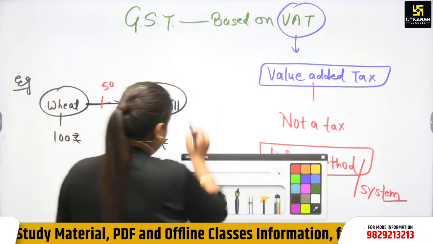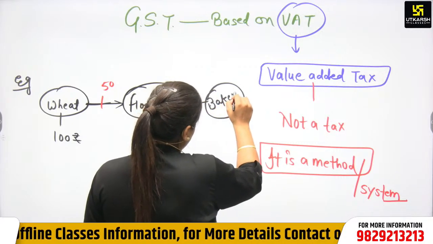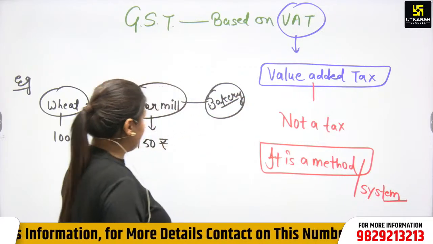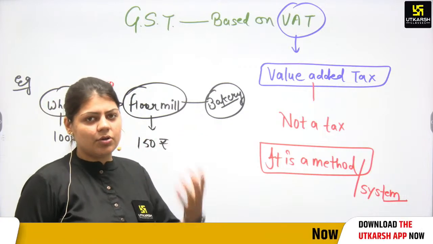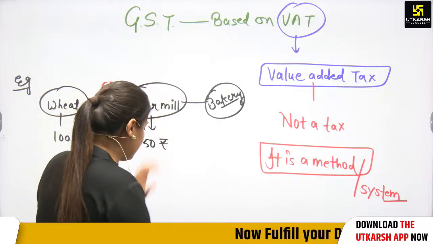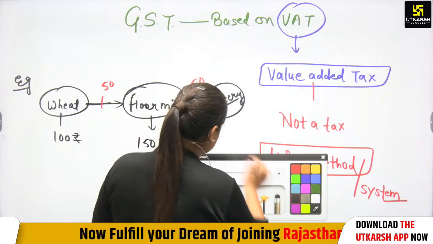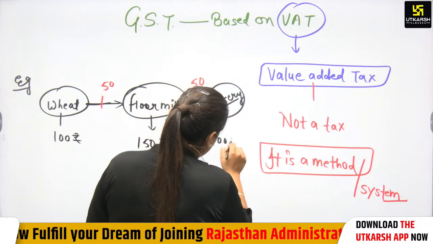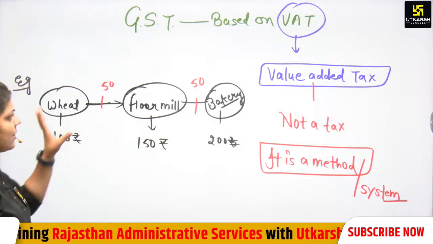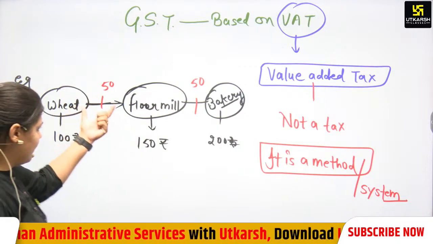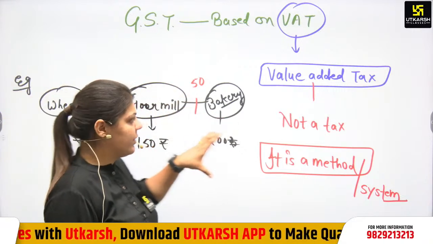Again it reaches the bakery, and bread is made from the flour. Yeast is used to make the bread, so there is some cost again, 50 rupees, and it becomes 200 rupees. So at each stage of production there is a value addition: a 50 rupees value addition each time.